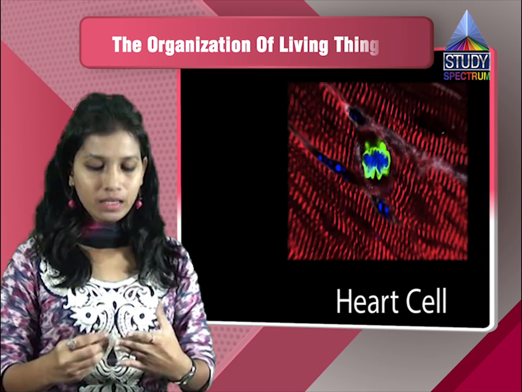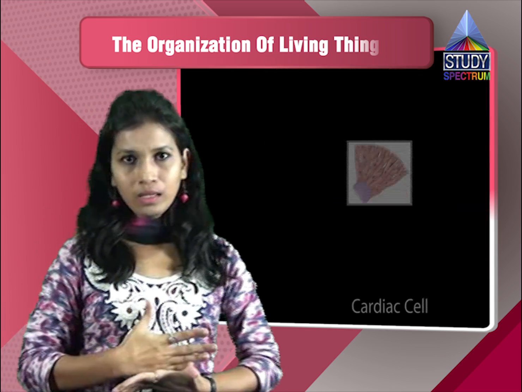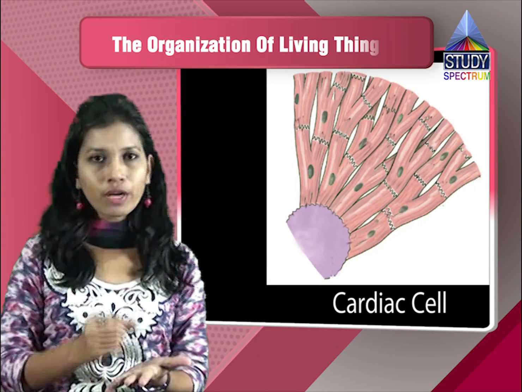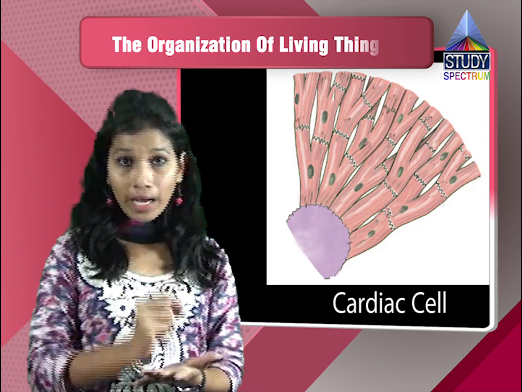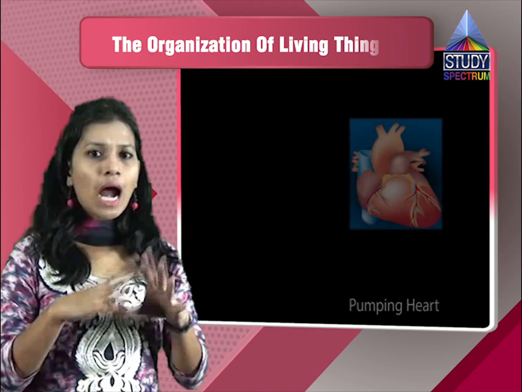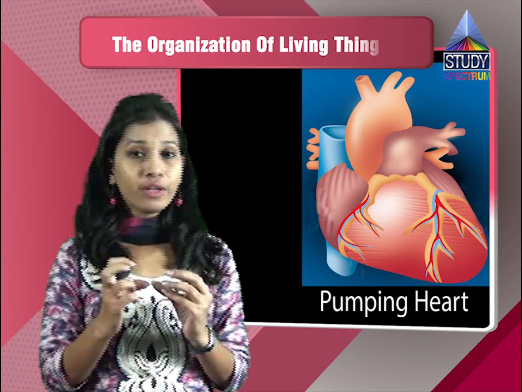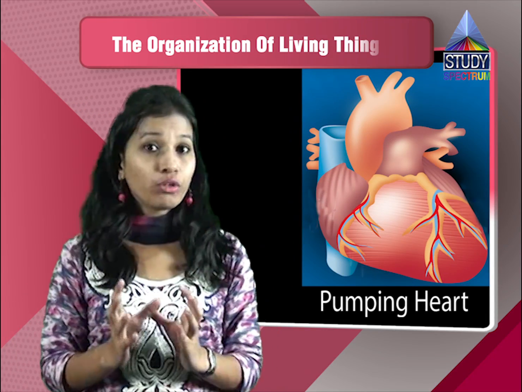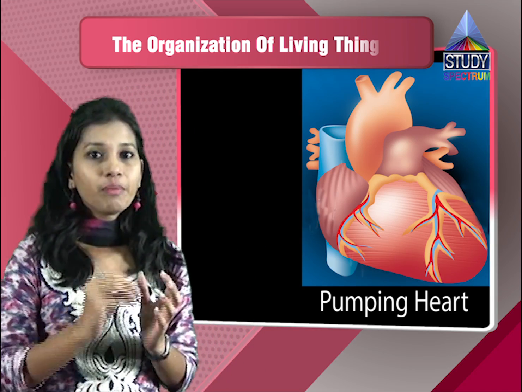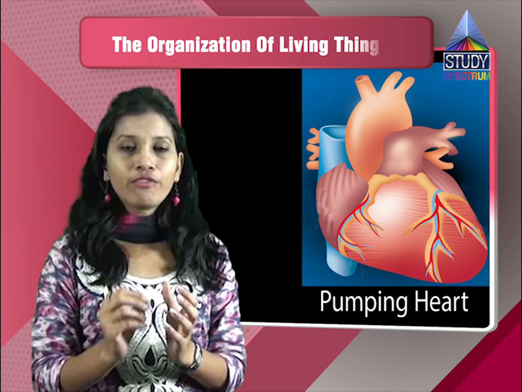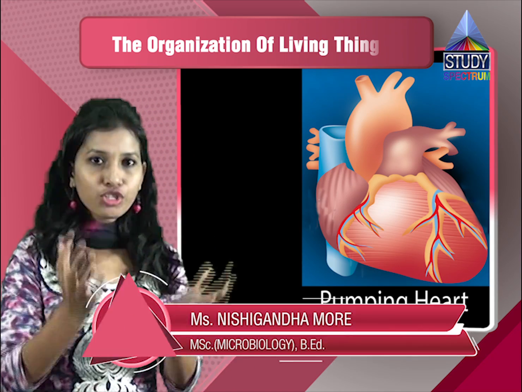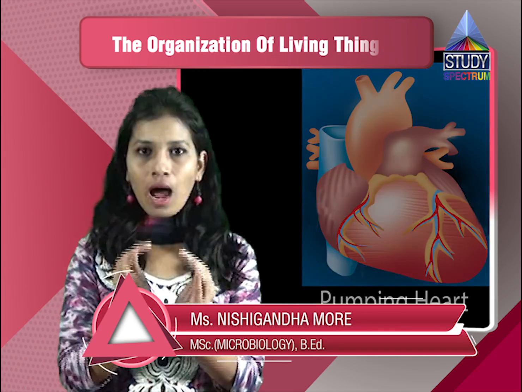How has the level of organization started? It has started with a single cell. Those cells together form a tissue. Like you take a cardiac cell, that is a heart cell. That cell will form heart tissues. Heart or cardiac tissues are different because they have to do a particular function, that is the pumping of the heart. So the heart will particularly perform that function with those cells only. And these tissues together will form an organ, that is the heart.